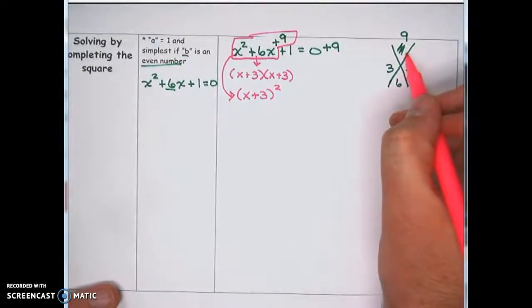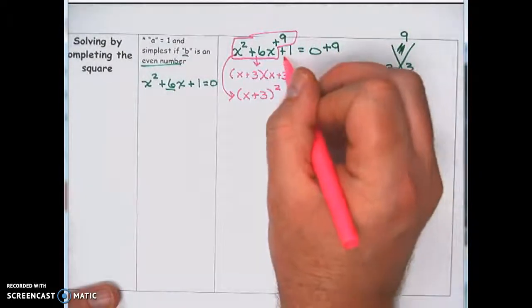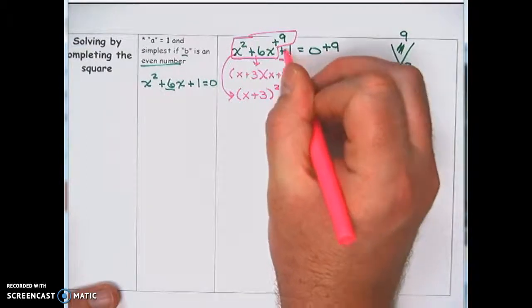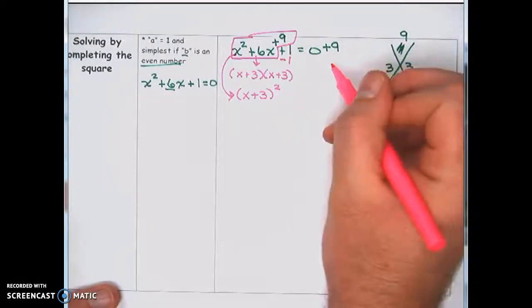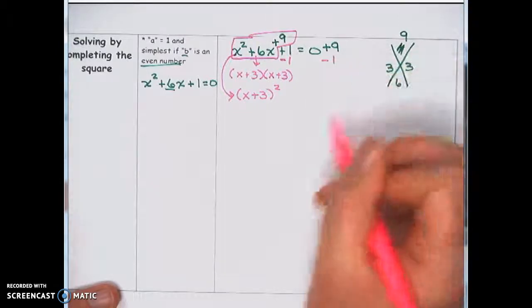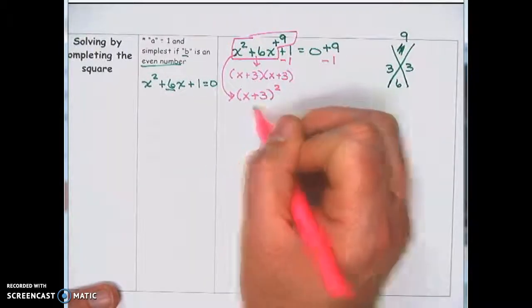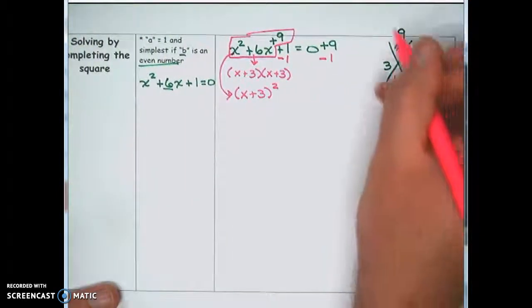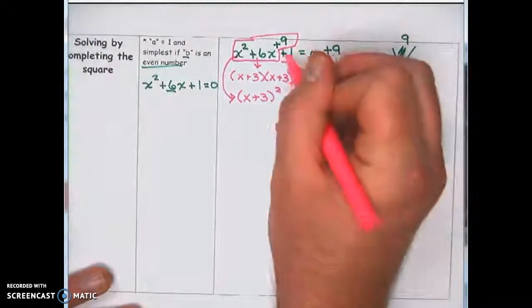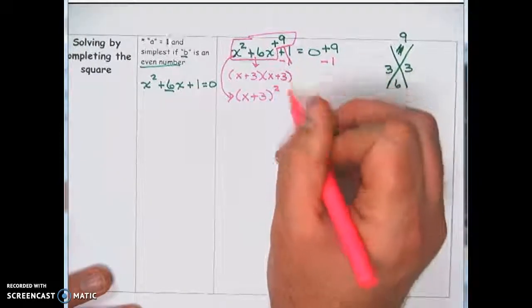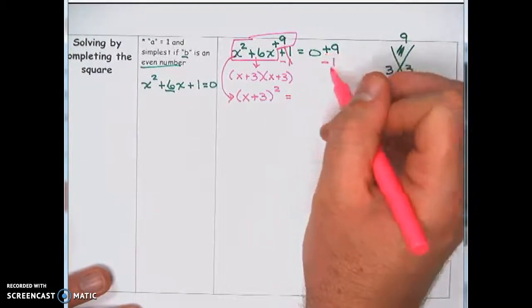Now this 1 over here we didn't like to begin with. This 1 was part of the problem. So we're going to get rid of that 1 just by undoing it. Since it's a plus 1, the inverse is subtract 1. And again, whatever we do to one side, we have to do to the other. So this part here turns into x plus 3 squared because that's the factor that made it work. The 1 cancels itself out, and then we have the equal sign, and we have 0 plus 9 minus 1, which is 8.